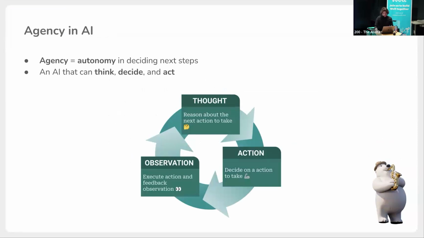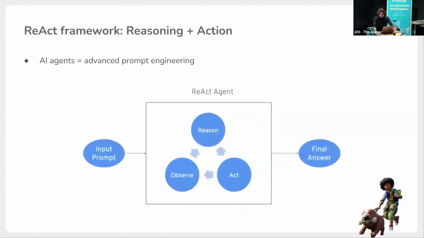So it's AI that can think, decide, and act, not just question and answer, as it usually is with LLM models. So the goal is to make AI think about what was asked by the user, do some actions, and decide what to do later. So how to make it happen? It seems like a really complicated task. But to simplify what we have right now, AI agents, very simplified, are advanced prompt engineering. And one of the ways to make it happen is the ReAct framework.